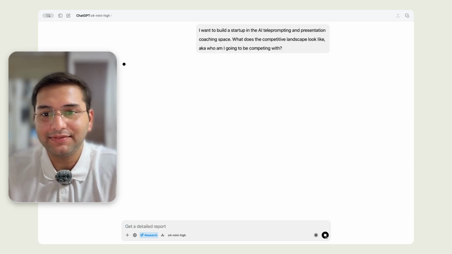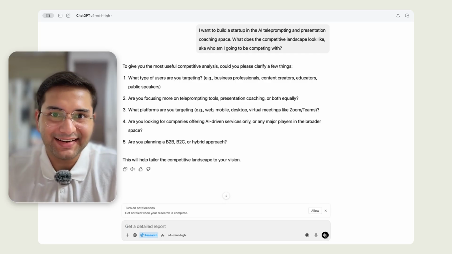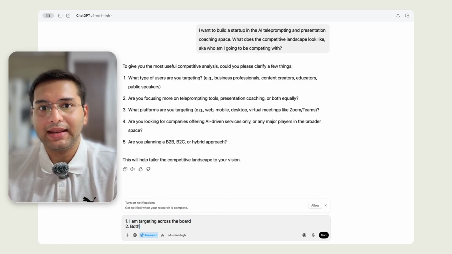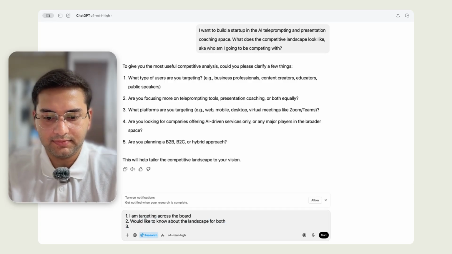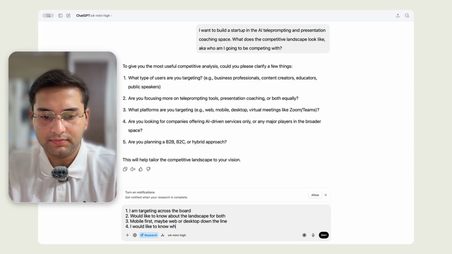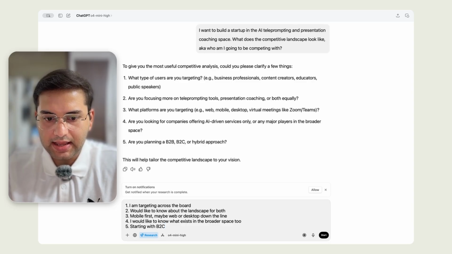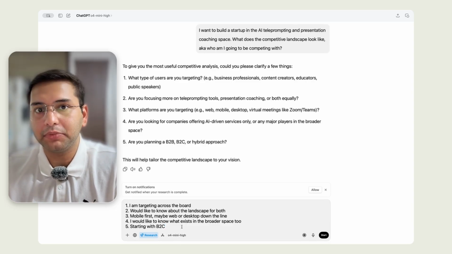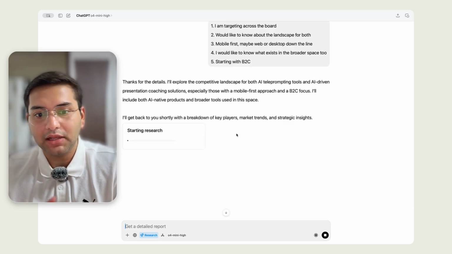Now you can see, on giving this request to ChatGPT, it asks some follow-up questions, which I really like. So I'm going to answer these questions quickly and see what it does next. So this is my answer. And it takes a few minutes to generate, at least 10, 15 minutes easily. But I find it worth it. Sometimes this information can be a lot.